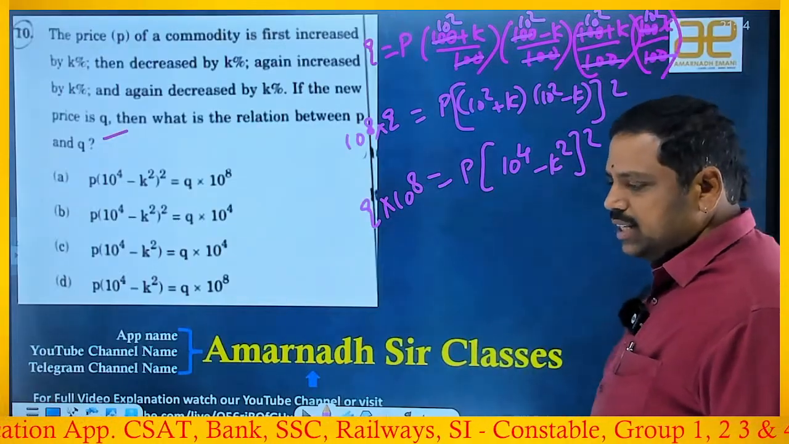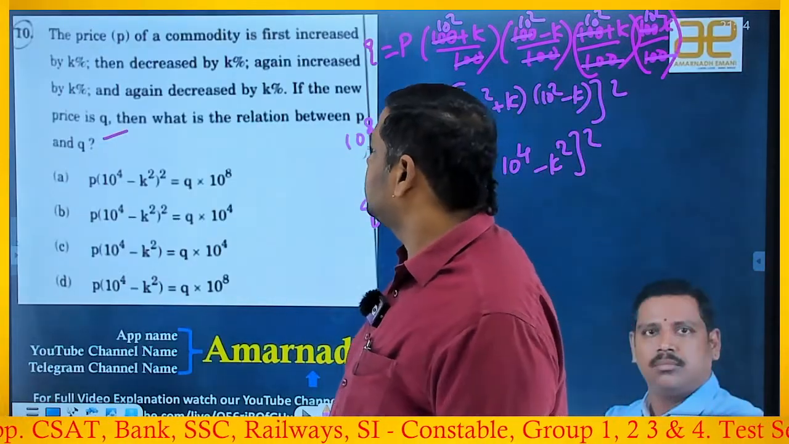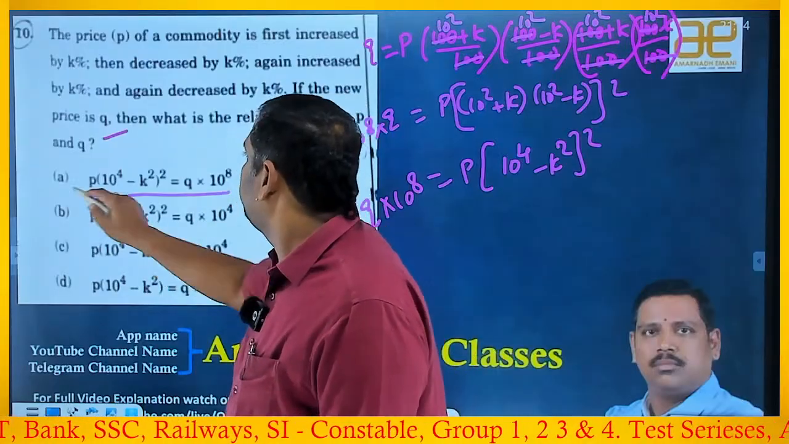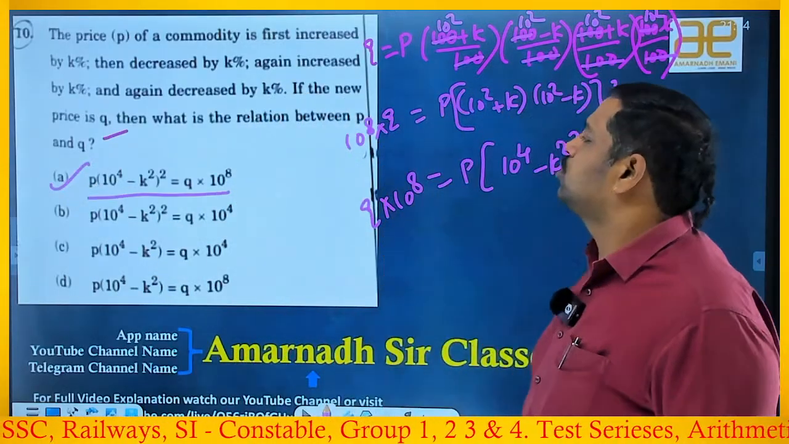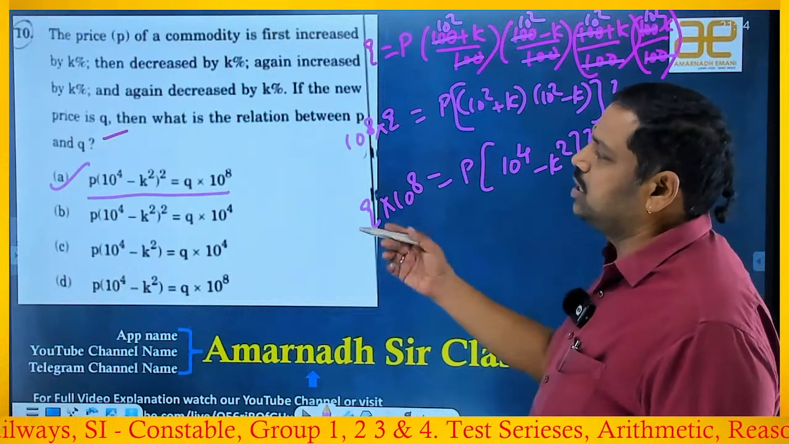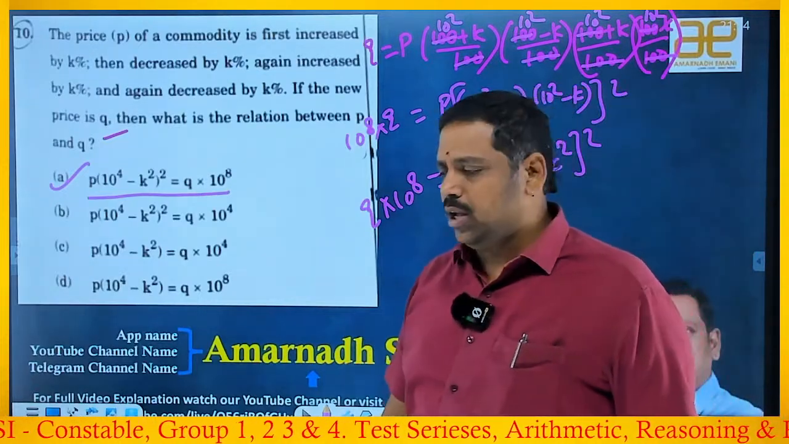So now you can easily identify the answer. Which option is the answer? P into (10 power 4 minus K square) whole square is equal to Q into 10 power 8. Absolutely. A is the answer. Okay. Let's see the next beautiful one.